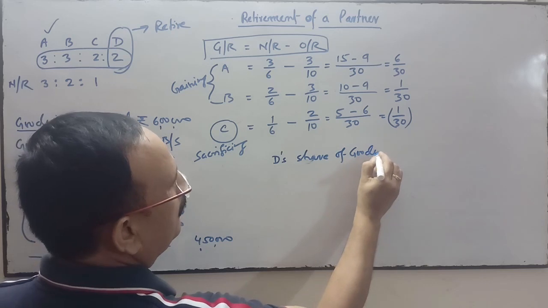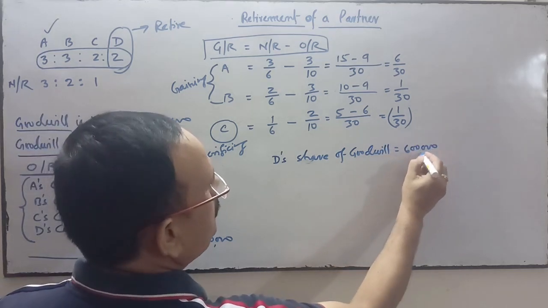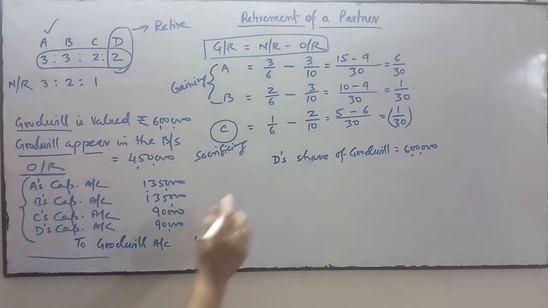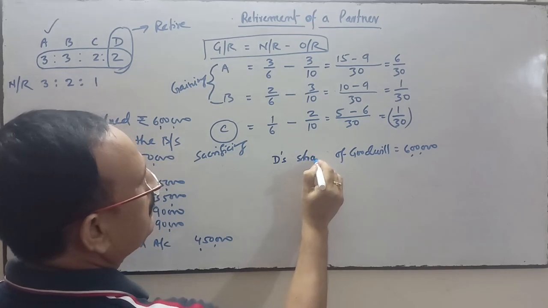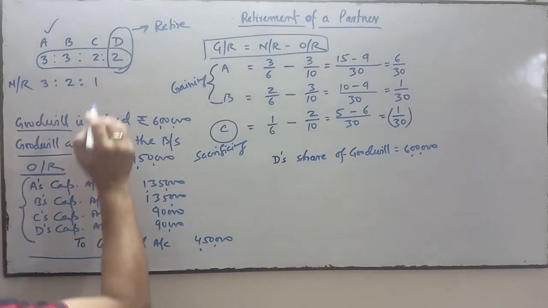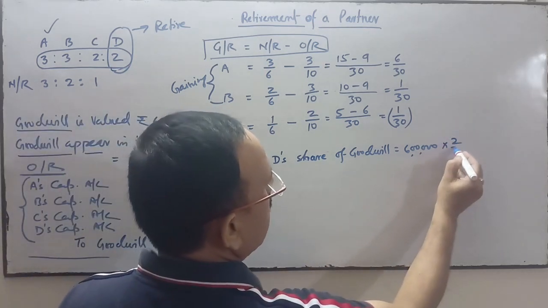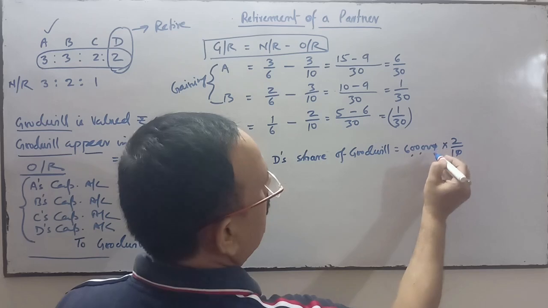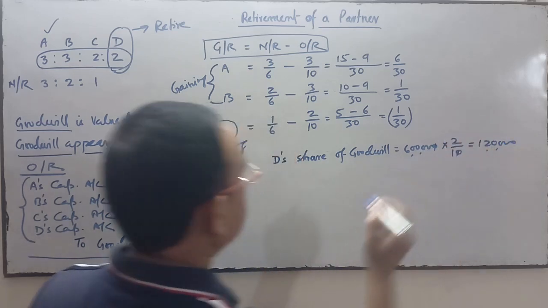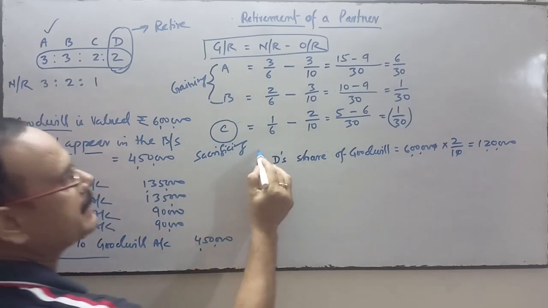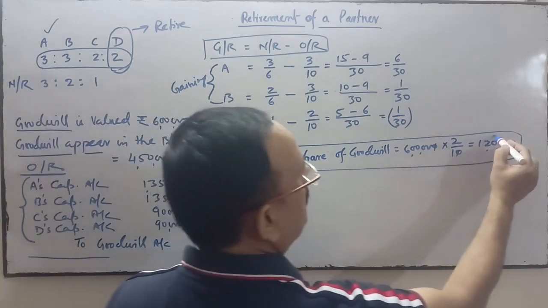The total goodwill valued on the date of retirement is 6 lakhs. And D's share is 2/10. So it is 1,20,000. So D's share of goodwill is 1,20,000.